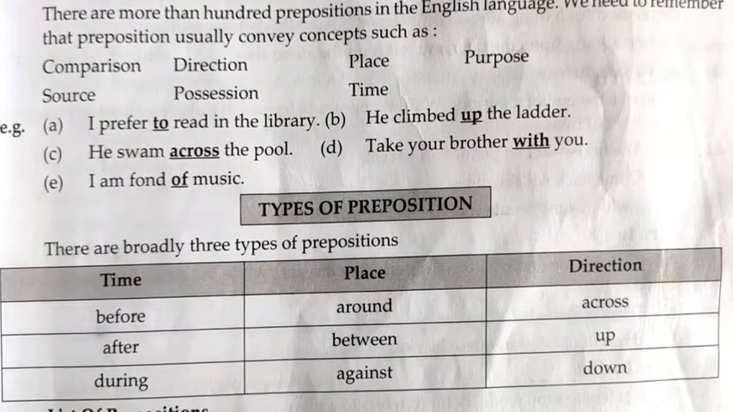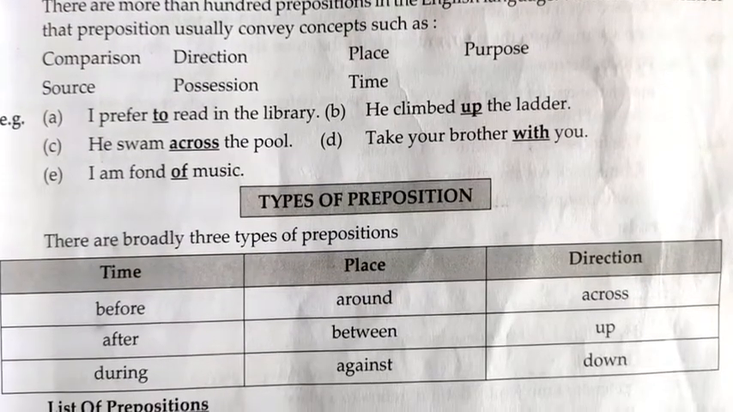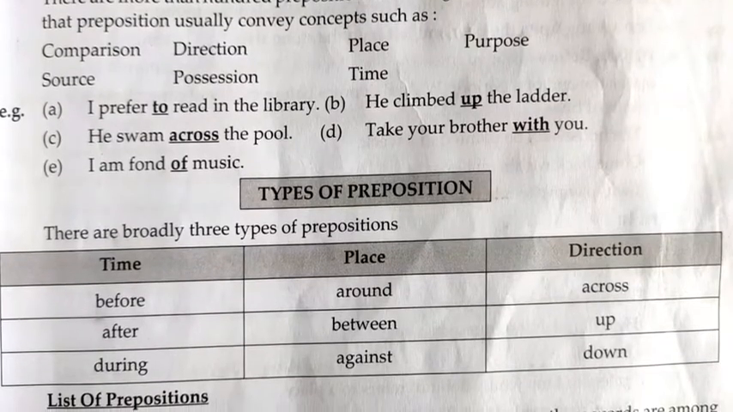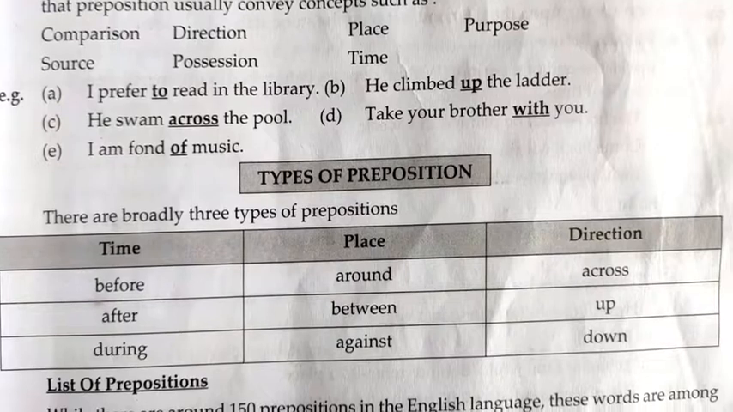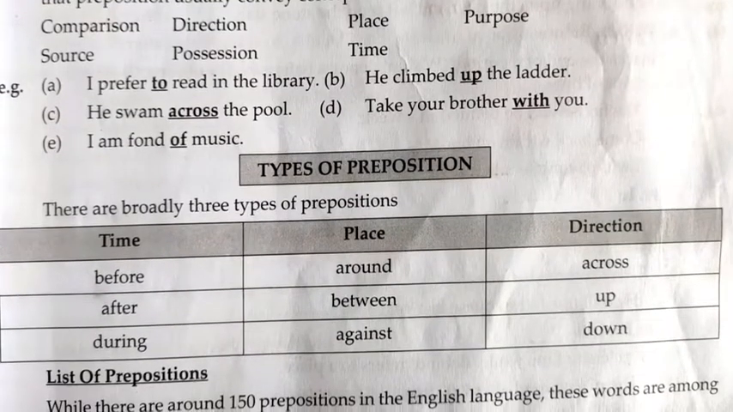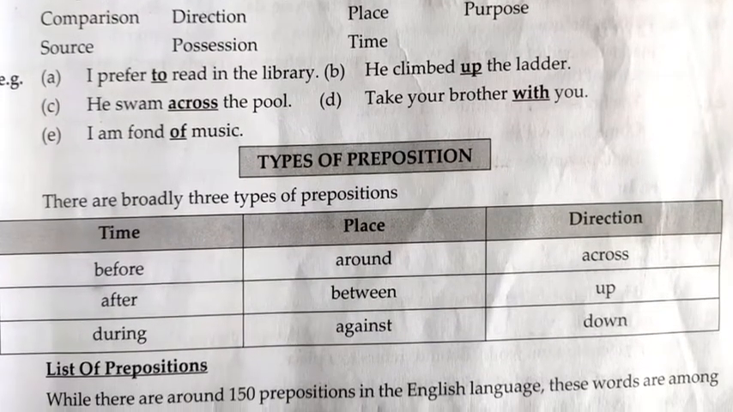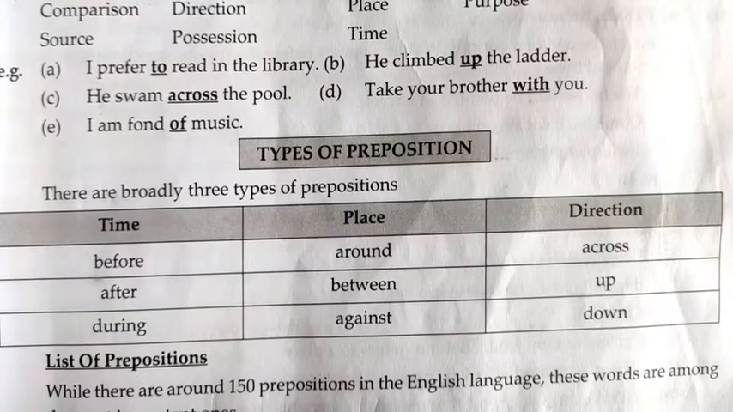Types of preposition. There are broadly three types of preposition. Time: before, after, during. Place: around, between, against. Direction: across, up, down.